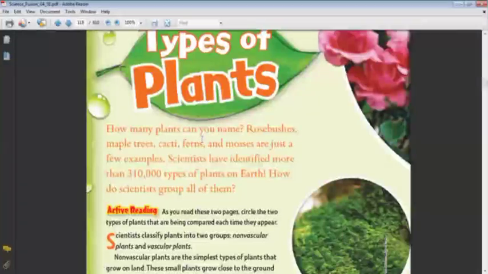So what will we do, Karma? We will look for plants that have similar properties or similar structure inside them. And we will put the similar kinds of plants in a group. Each group that has similar properties, we will put them together. Okay? What is the meaning of similar? Similar, the same. They have properties similar to each other, the same properties or the same shape or the same size or the same structure inside them.